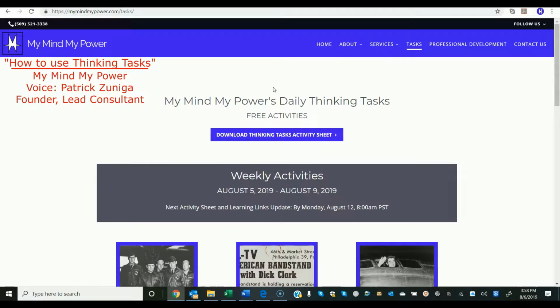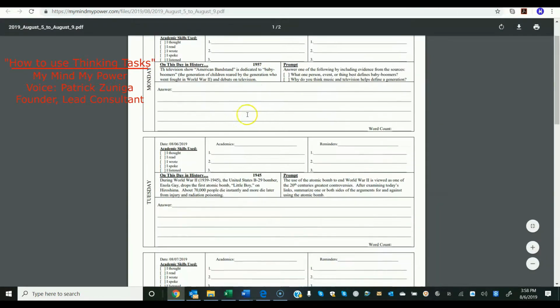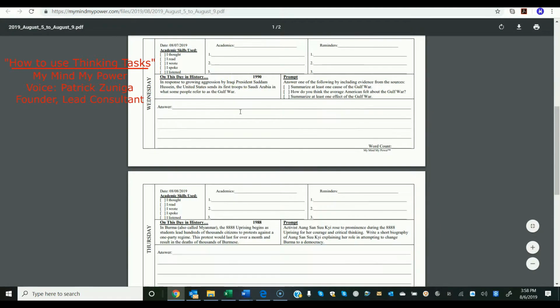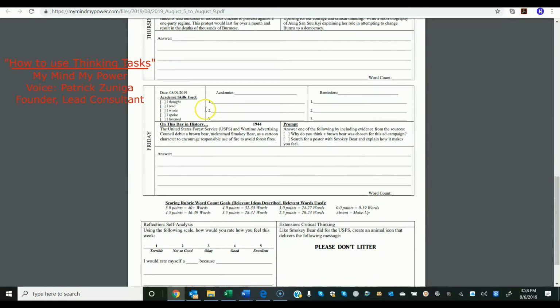Now, these work well for daily activities or weekly routines. They can even be used for sub-plans. The first thing you want to do is download the Activity Thinking Tasks worksheet, and when you do, you get something that looks like this, a two-sided sheet of paper with 5 spaces to write.